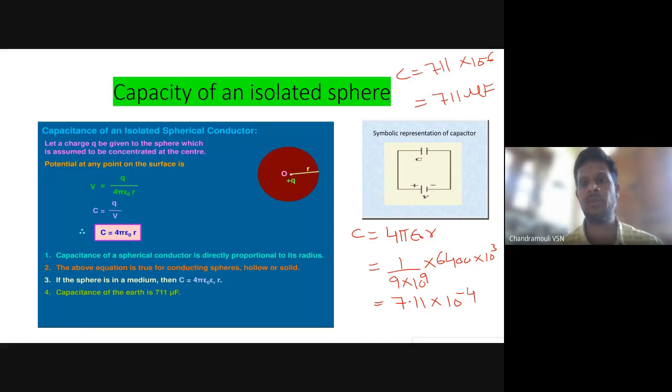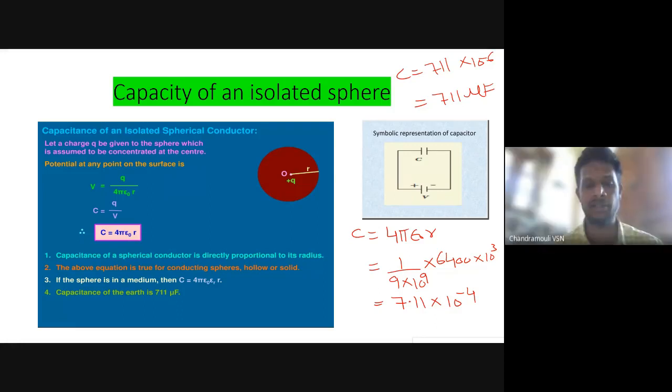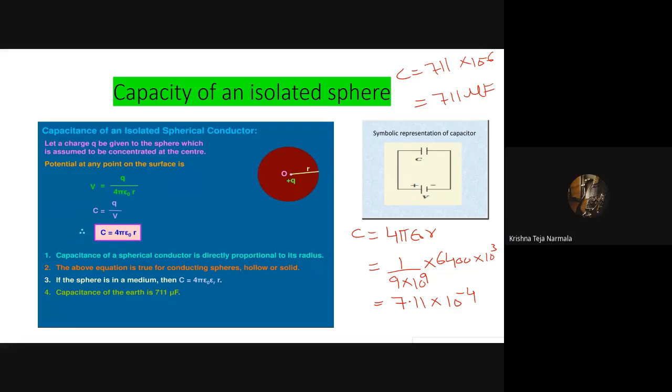Can I expect anybody to repeat how we calculated it? A little bit louder, your voice a little bit louder. Sir, we calculated by the formula C equals 4 pi epsilon naught R. Very good.